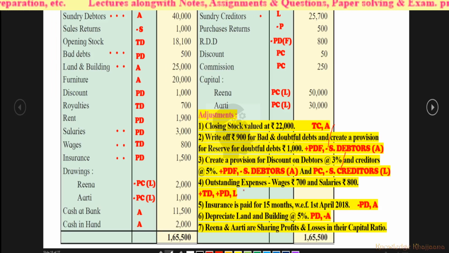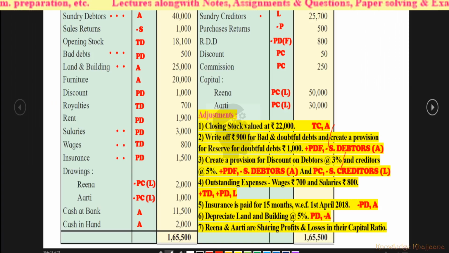Next, outstanding expenses, wages rupees 700 and salaries rupees 800. So wages will go to the trading account debit side and salaries will go to the profit and loss account debit side, and both the amounts will be recorded to the liability. So we will make marks again, wages 2 marks, for salaries again 2 marks. Okay, why do we always make the 2 marks? See, this 1 mark is for recording against wages in trading account, and this mark is for recording outstanding wages in the liability side. Similarly for salaries.